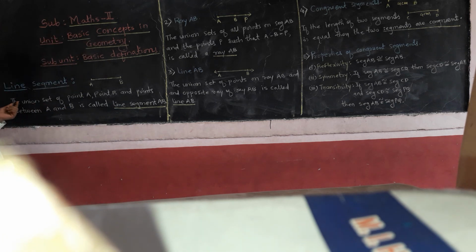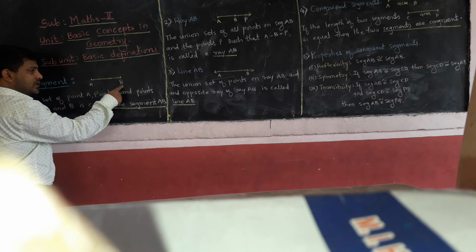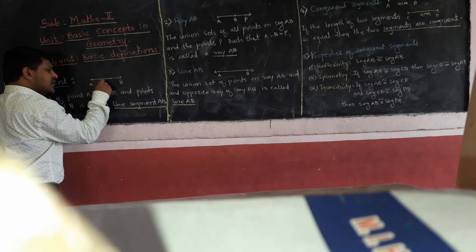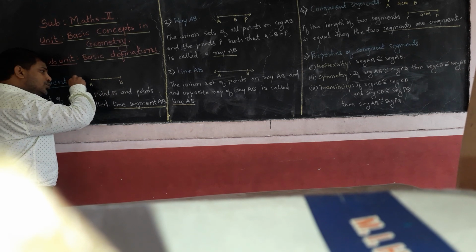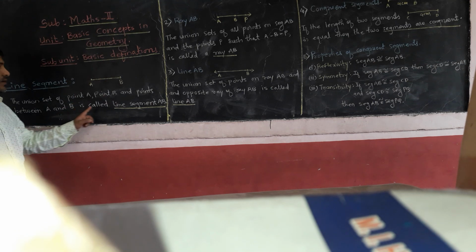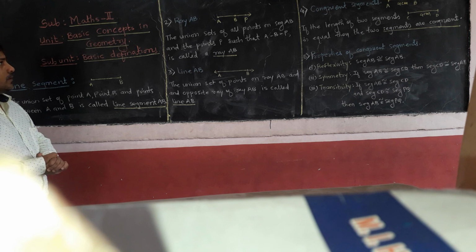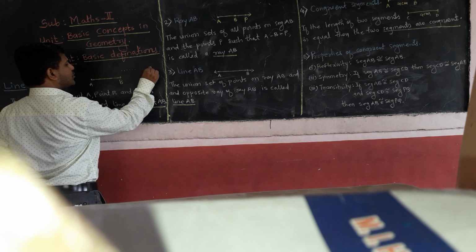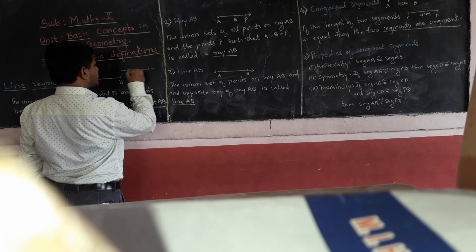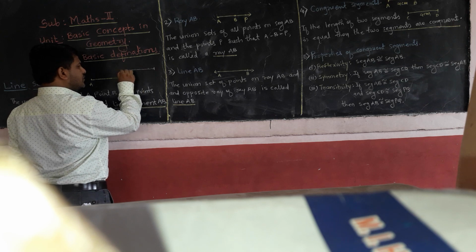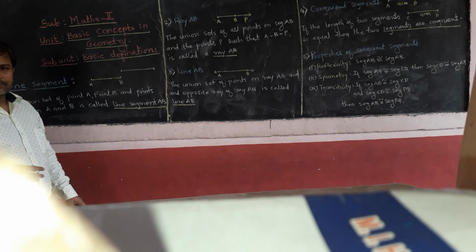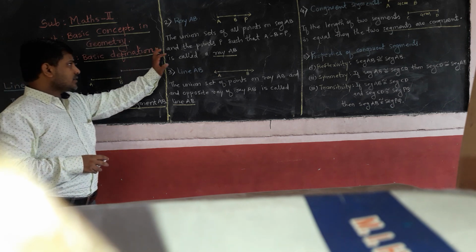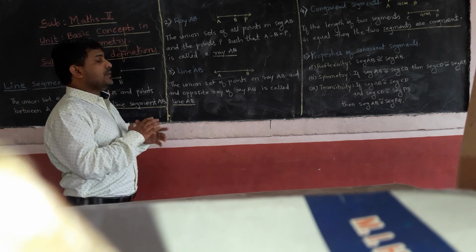Now, you can see here the union set of point A, point B, and the points between A and B. Many points are there between these two points. The union, meaning the collection of those points, is called a line segment. Understood? If you take many dots and join the initial dot and the final dot, we get a figure which is called a line segment. Understood?